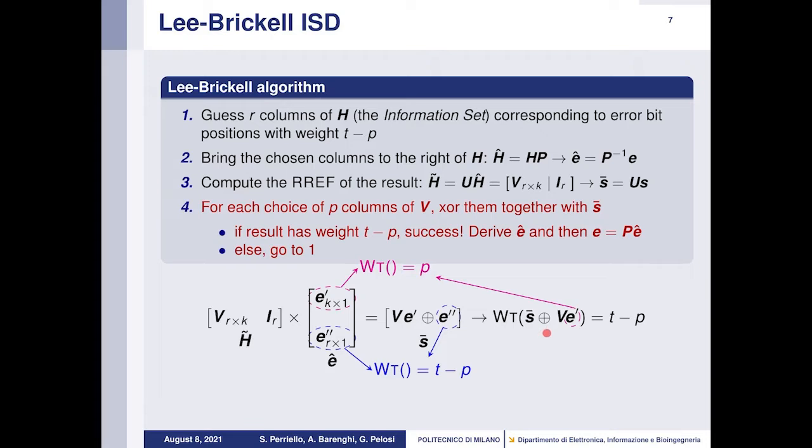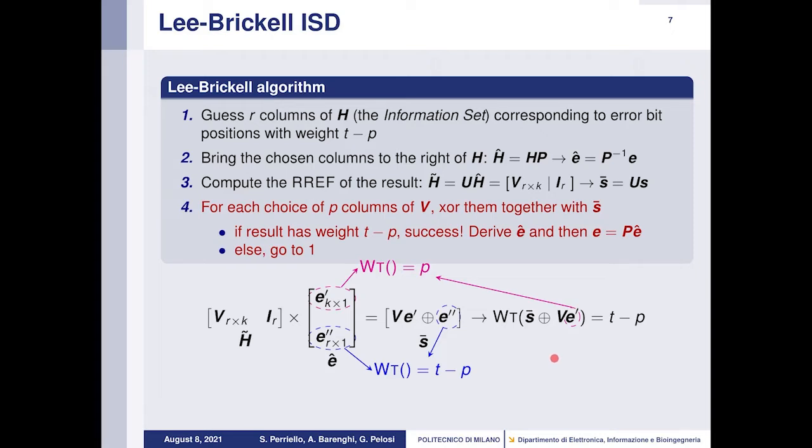So the idea of Lee-Brickell's algorithm is to do an exhaustive search through the columns of V, and basically for each choice of P columns of V, we XOR them together with S bar and check the weight of the result. If the result has weight T minus P, the algorithm succeeds. Otherwise, we start again with a new guess of a new information set.